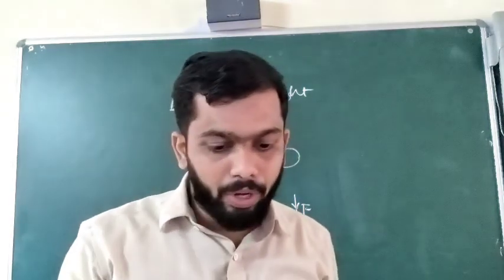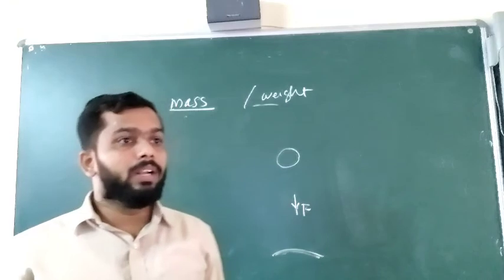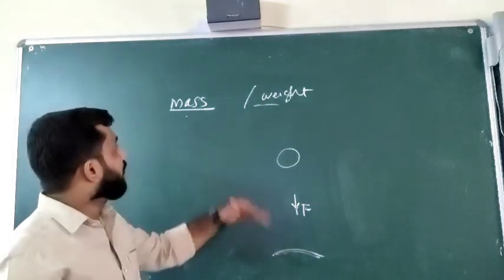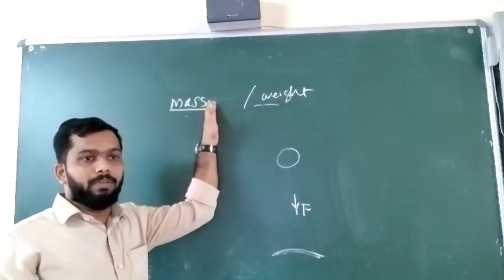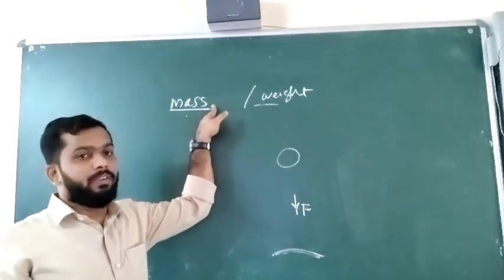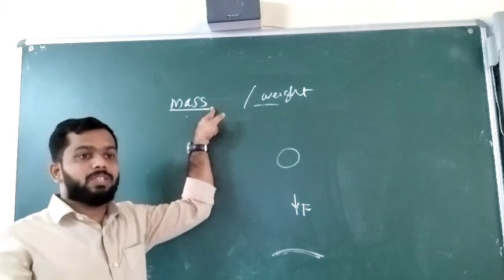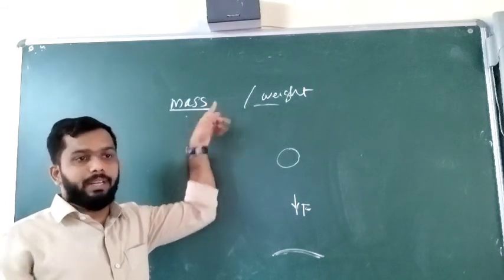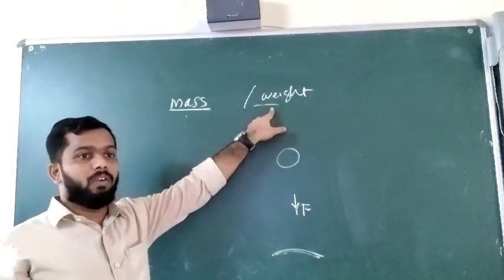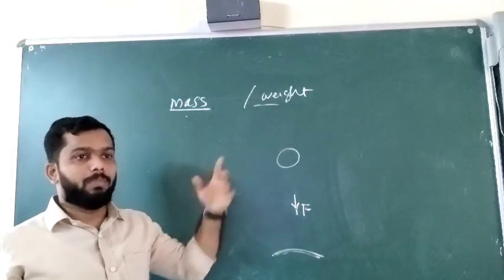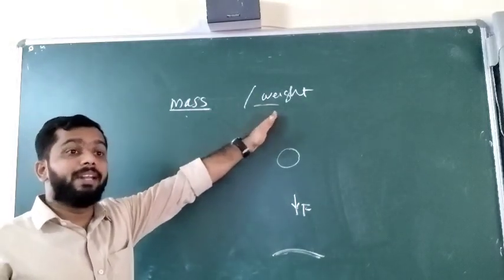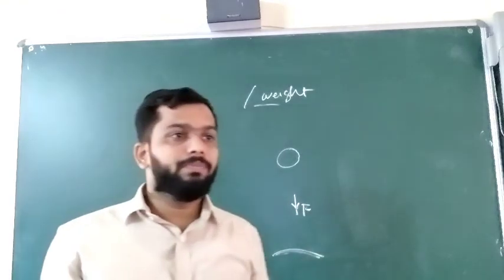Normally, when we are going to shops, you are buying 1 kilogram vegetable. Actually, we are measuring that mass. But we will never say 1 mass or 2 mass vegetable. Is it not? Instead of that, we say weight. 1 kilogram weight we need. Normally we are saying that, but mass and weight are entirely different terms.